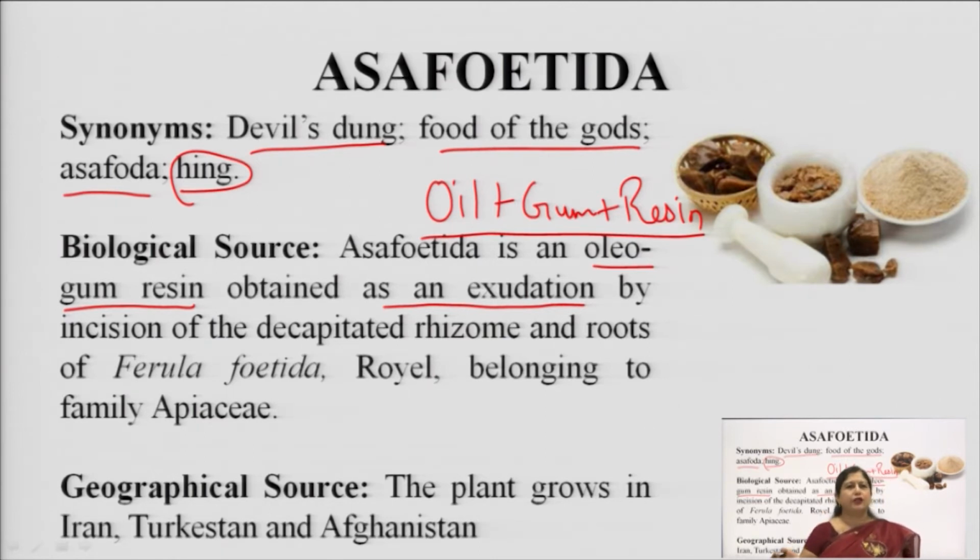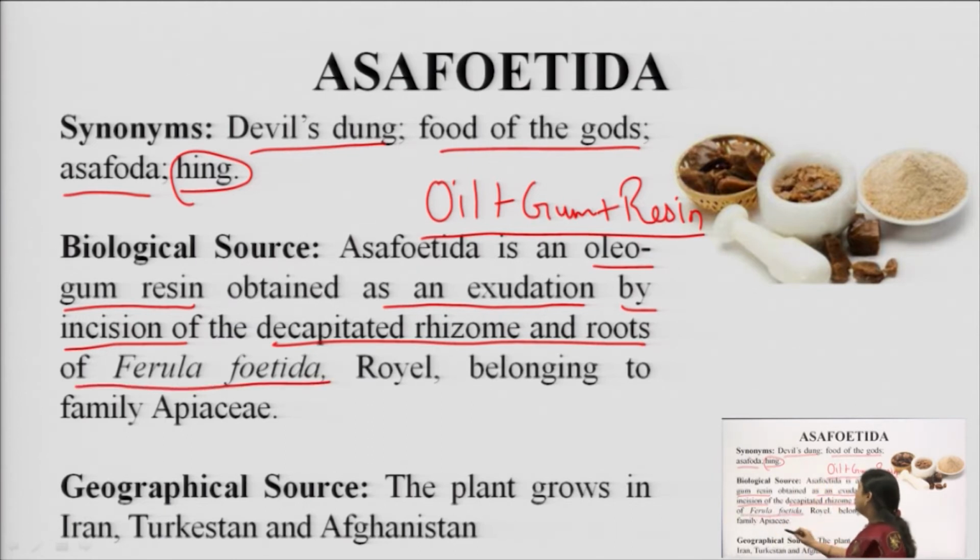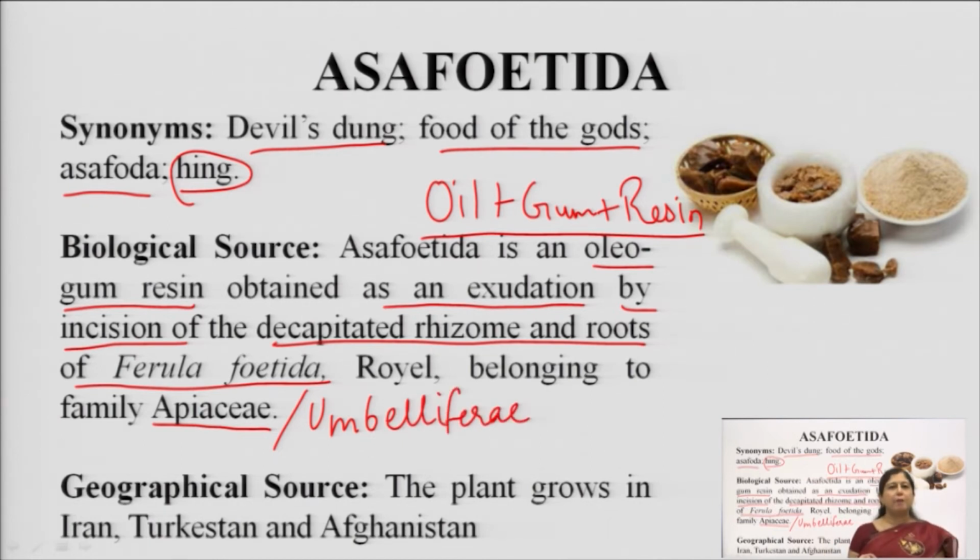So, this oleogum resin is obtained as an exudation by incision, meaning when we cut the decapitated rhizome and roots of Ferula foetida belonging to the family Apiaceae. It is Apiaceae, sometimes also known as Umbelliferae. Do not get confused in a book if it is written Umbelliferae or Apiaceae, both are the same, because Umbelliferae is a very large family, Apiaceae is another name.